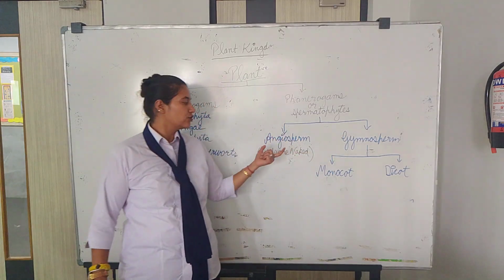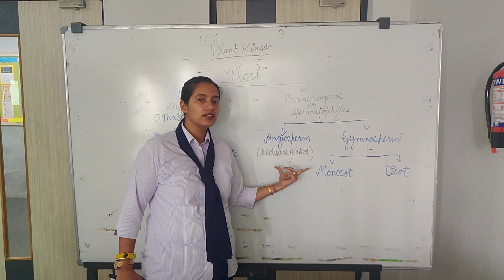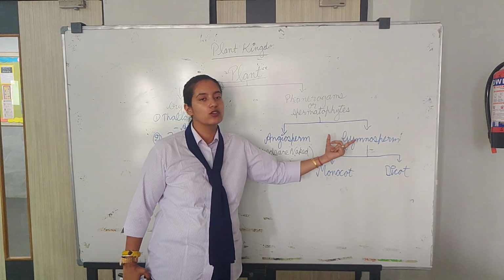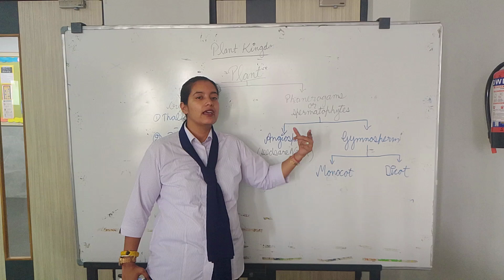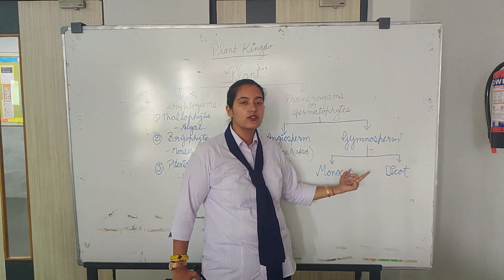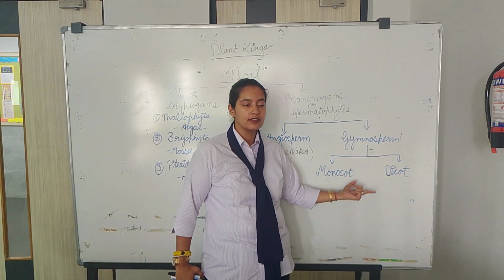Now what are the angiosperms? When the seeds are naked. And the gymnosperms are those when the seeds are enclosed. Now this gymnosperm has been further divided into two types, that is monocot and dicot.